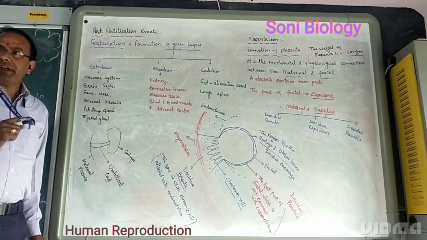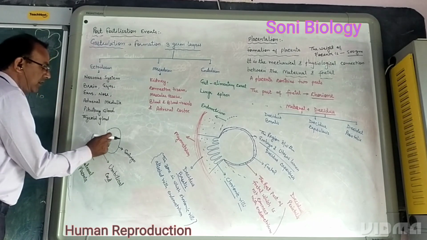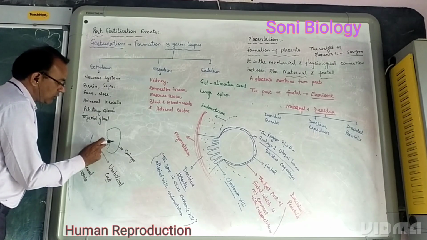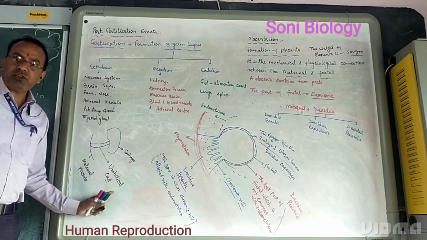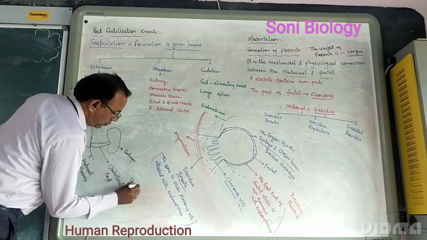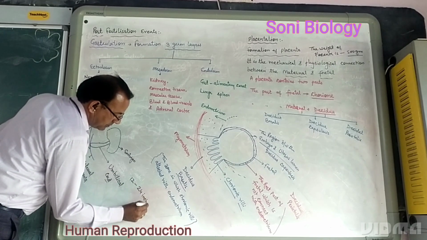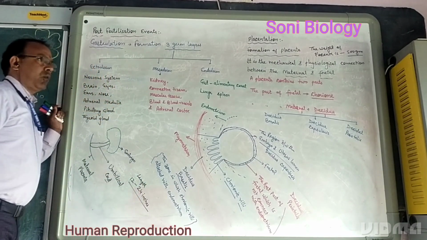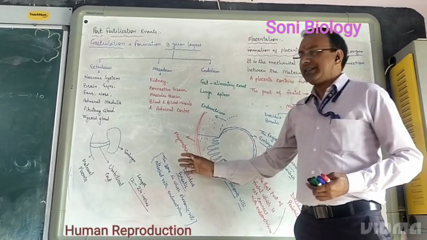The cord which connects the developing embryo to the maternal placenta is called the umbilical cord. The length of the umbilical cord in human beings is approximately 12 to 24 inches.